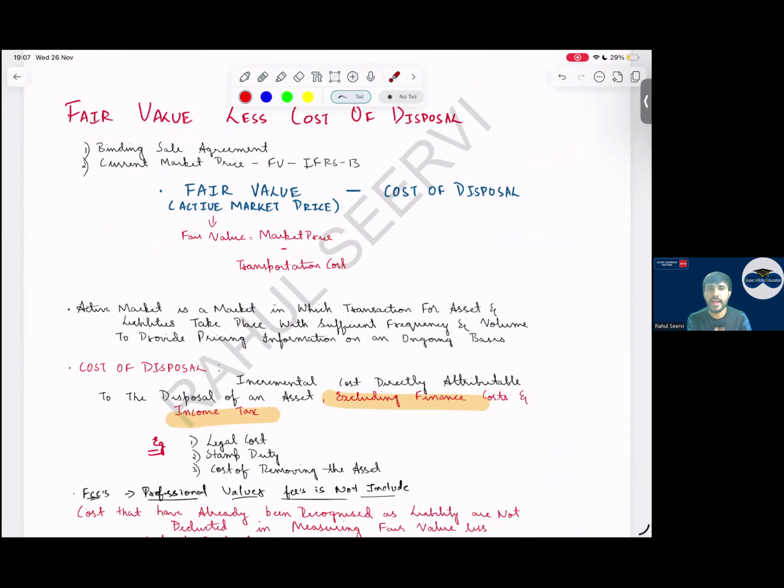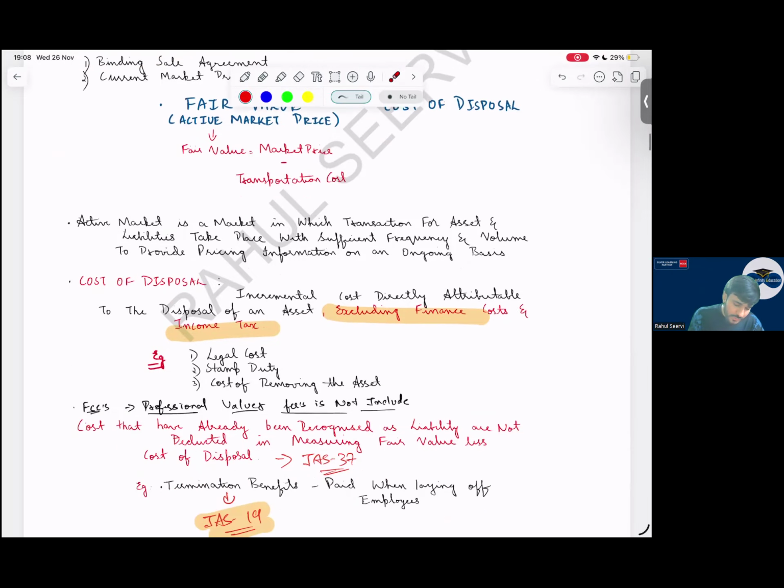Sir, will detailed calculation come? How to calculate fair value less cost to sell? No, Baba. Fair value as per IFRS 13, cost of disposal you have to consider. So cost of disposal means what? See, now, cost of disposal means incremental costs which are directly attributable to the disposal of an asset. Will it include finance cost and income tax? No. MCQ important. It will not include finance cost, and income tax are ignored.